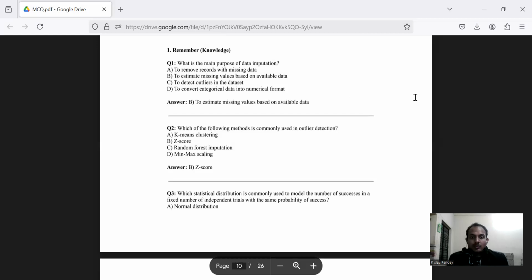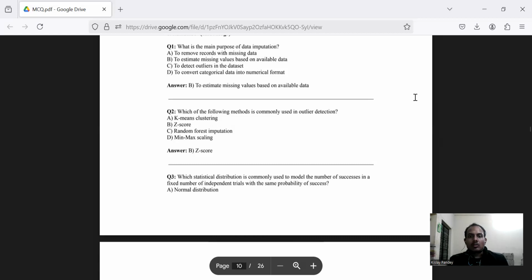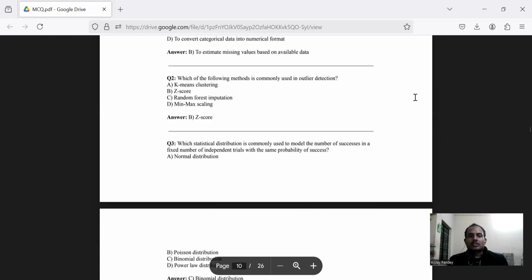Question number 2, which says, which of the following methods is commonly used in outlier detection? A, K-means clustering. B, Z score. C, random forest imputation. D, minimum maximum scaling. Option B is correct, which is Z score.